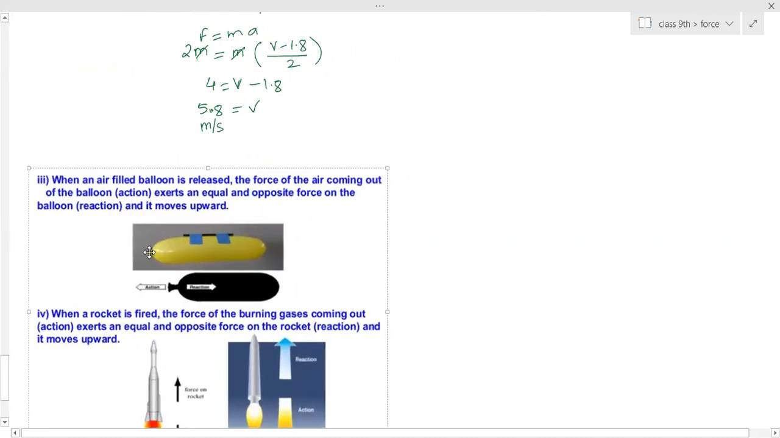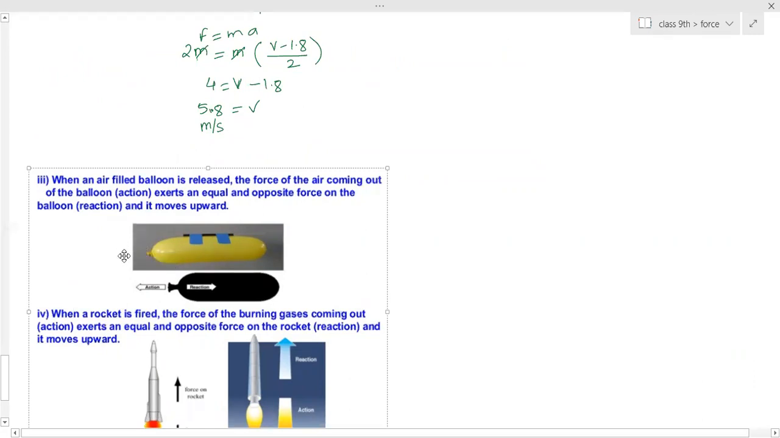This balloon experiment, have you done it? Yes, ma'am, it was a game actually. So blow air and see what happens here. Blow air, tie it, and then release it. What will happen?